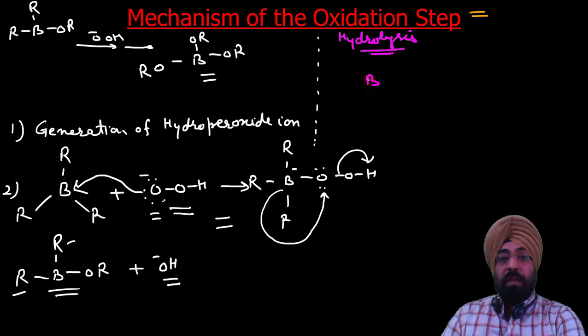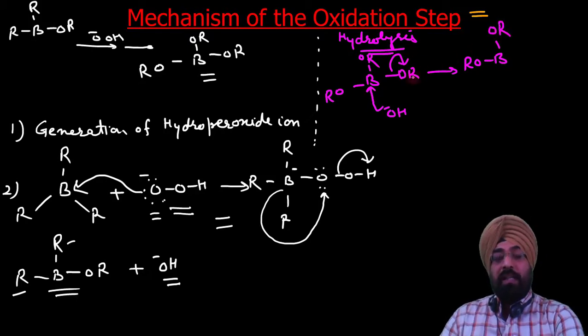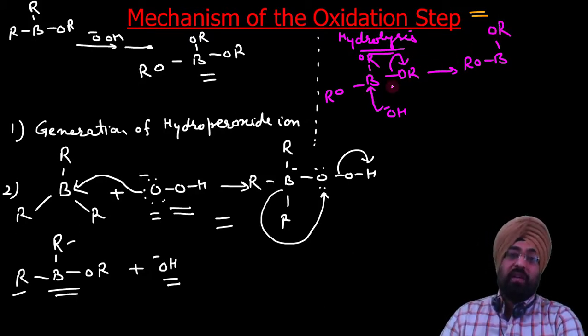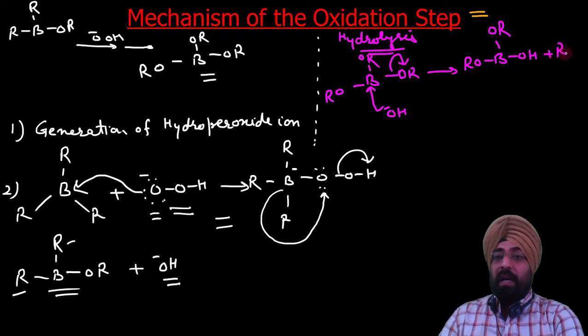These B OR OR OR get attacked by OH negative, and this removes, we get RO B OR. These are borate esters. This OH will come here plus RO negative.